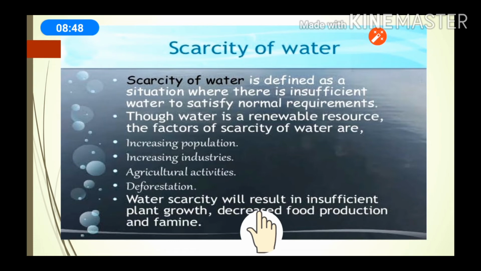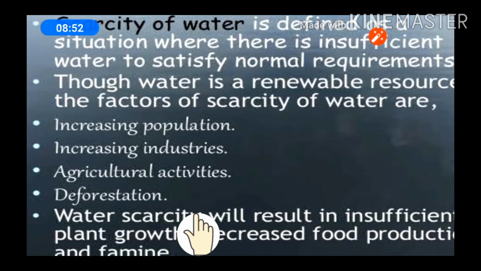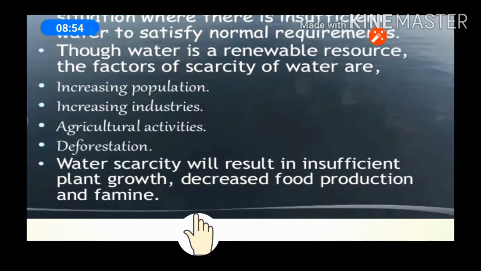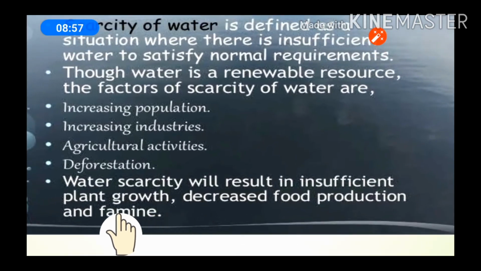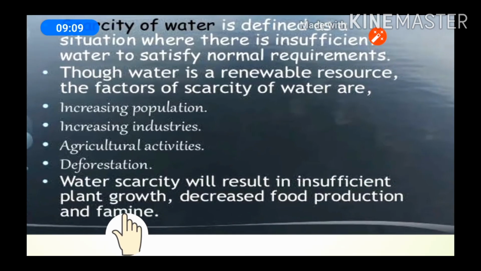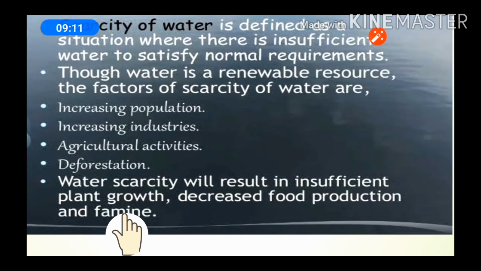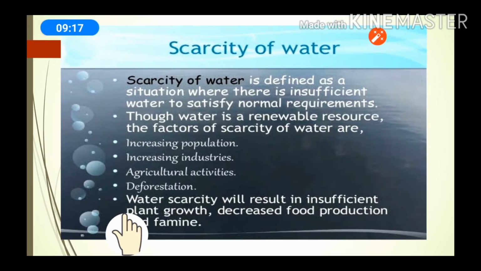Water scarcity will result in insufficient plant growth. If the water scarcity problem is there, plant growth will not be proper. Food production will decrease because of the water scarcity, and there can be famine and drought. The land will become dry. Drought-type situations can come because of the scarcity of water.